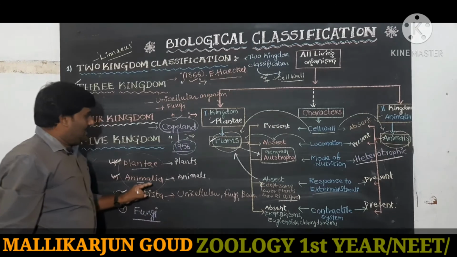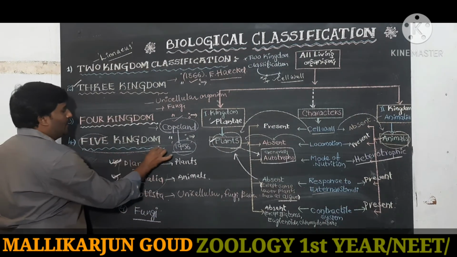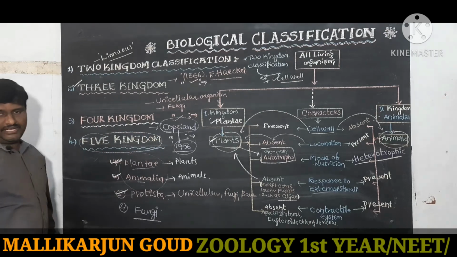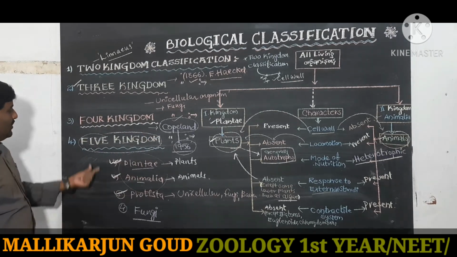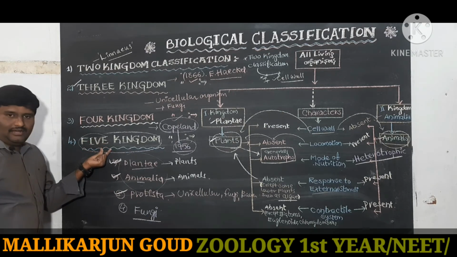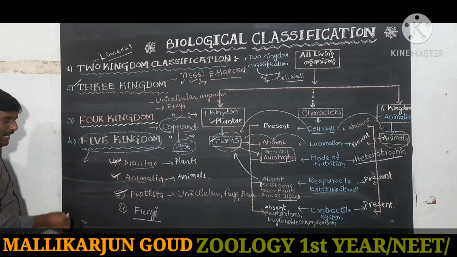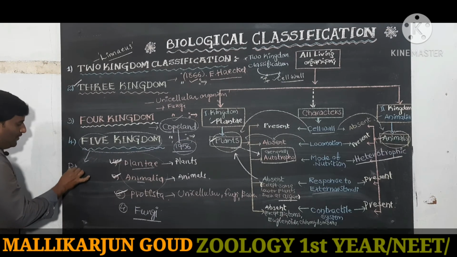Now, very most important, the 5 kingdom classification. This system is introduced by R.H. Whittaker.